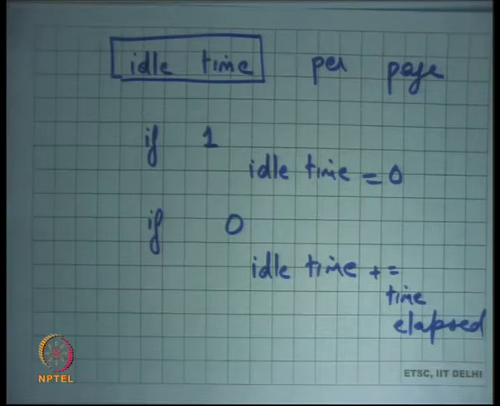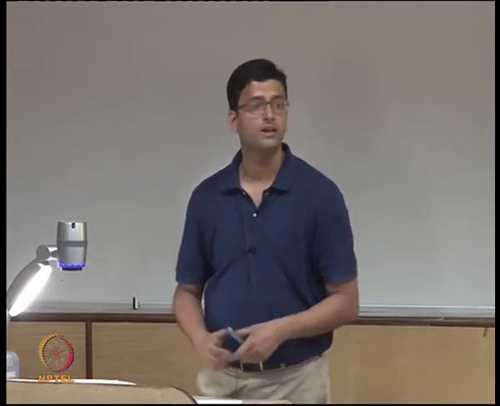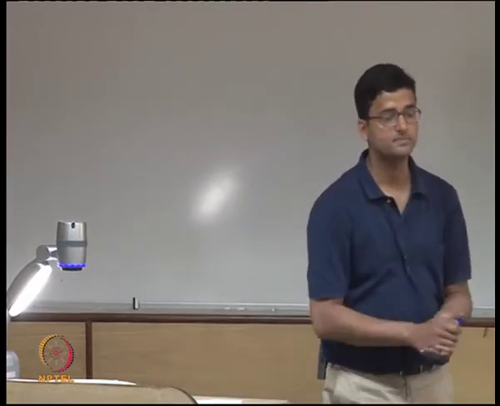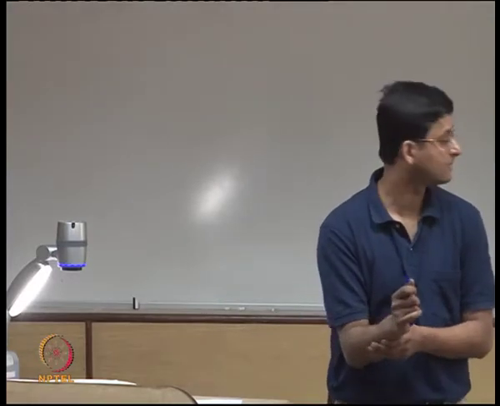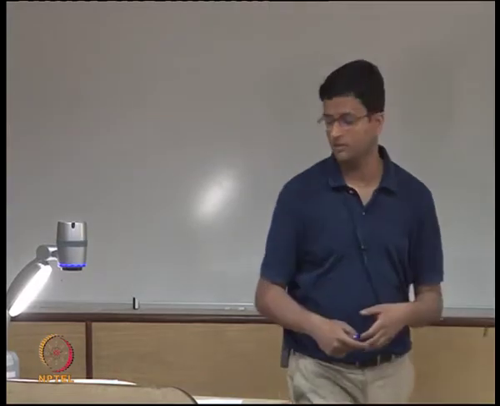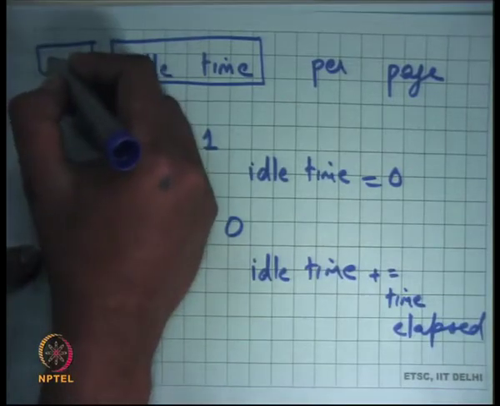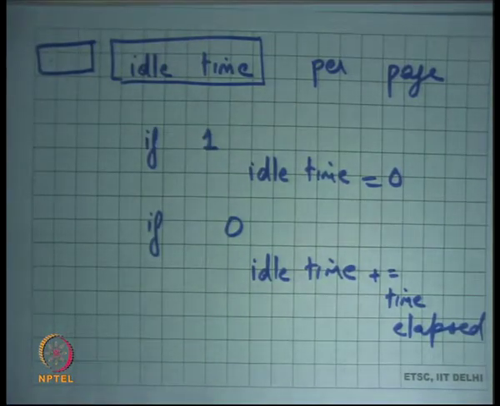Once you have an idle time per page, your working set is basically all the pages whose idle time is less than T. So you can compute the working set in an efficient way, and you can use it. Yes, question. So will I have to keep a record of the time elapsed for each of the pages in each revolution? Keeping the record of the time elapsed, you can have another field, for example, idle time and last time it was set. So you just have to make one computation to figure out how much time has elapsed. You know the current time, you know the last time you set it, and you basically know how much time has elapsed. Or you can use some approximation of this.